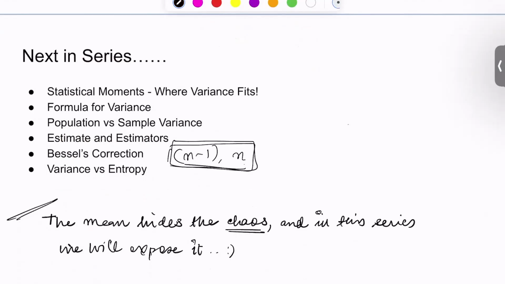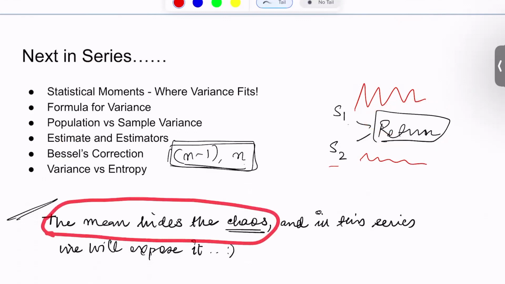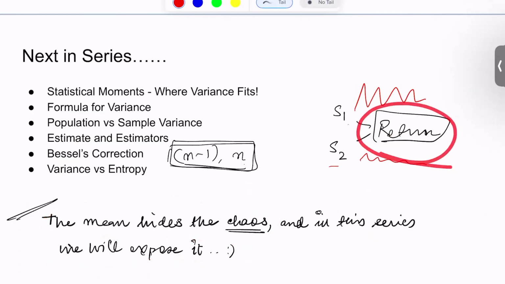For example, if we have invested in two different stocks, S1 and S2, and they are giving the same average return, there might be a case that we are a bit more worried about stock 1 than stock 2 because of the volatility in the prices of stock 1 as compared to stock 2. So we can see that the mean simply hides the chaos that we have, and in the series we'll try to expose this chaos by studying variance and other statistical moments.